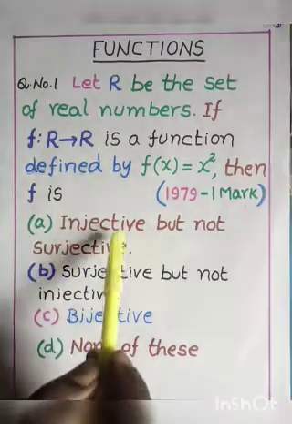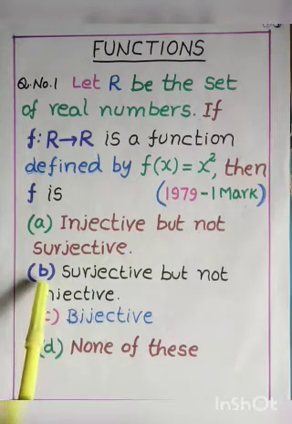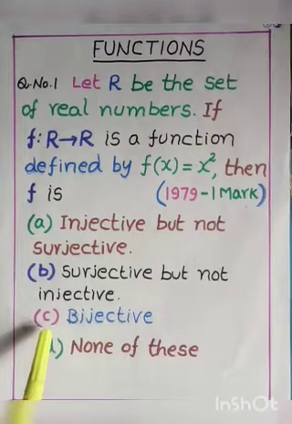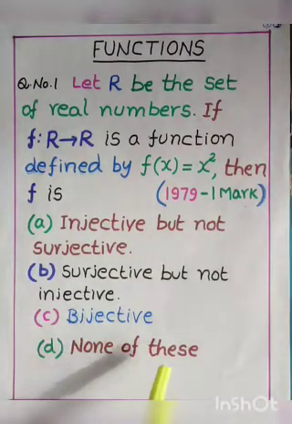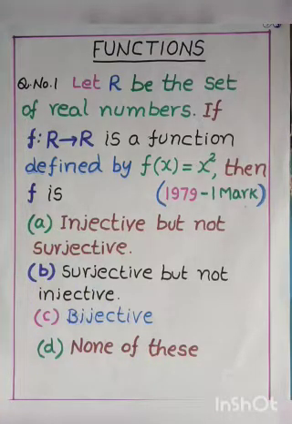Then f is injective but not surjective. Second option B, surjective but not injective. Third option C, bijective. And the fourth option D, none of these. This is the question. We had to find out the nature of the function f.